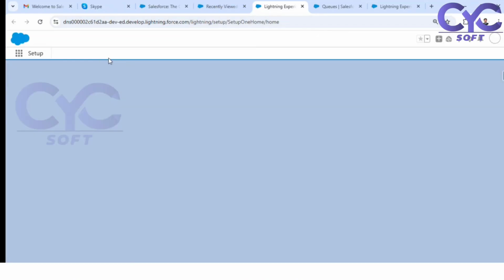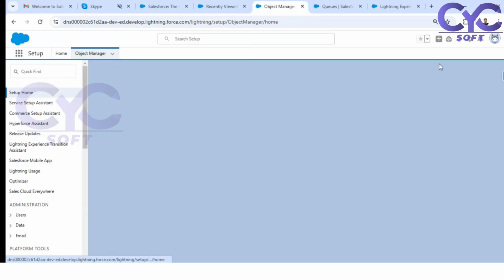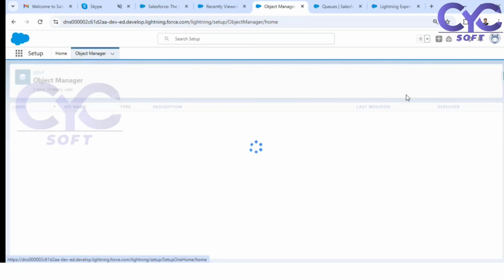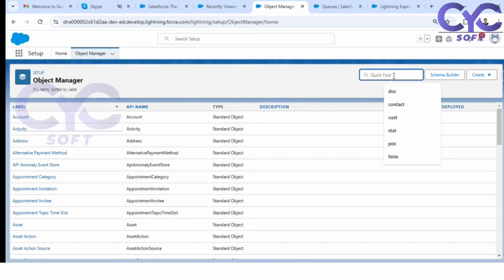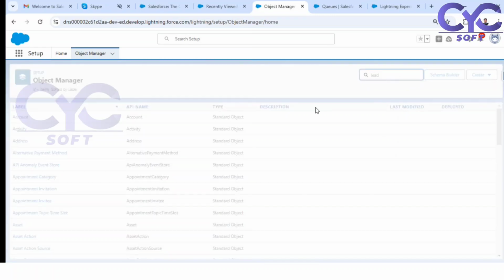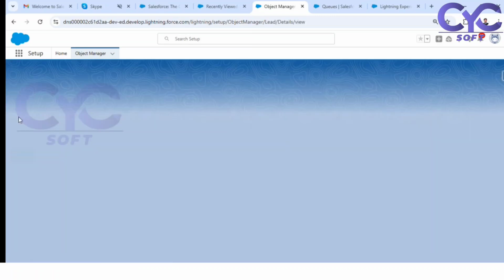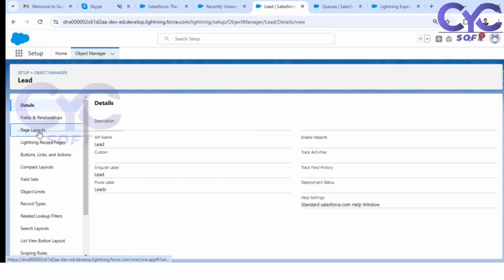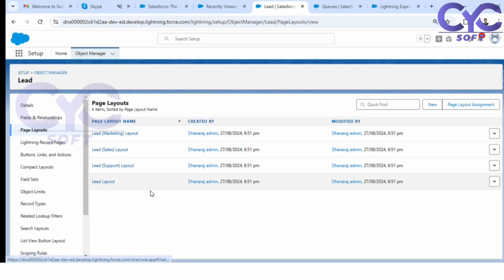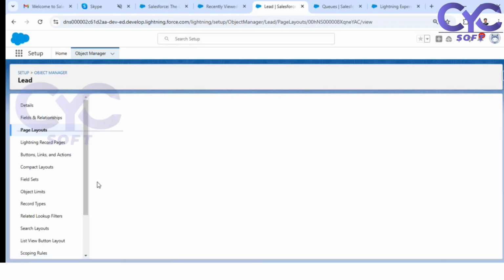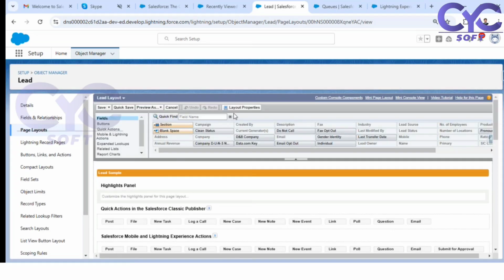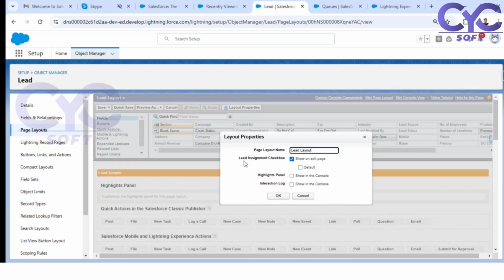Go to the lead object. Okay. Go to your page layouts. Under this lead layout, you have layout properties. If you can see here, layout properties is there. Just click on this layout properties. See here, lead assignment checkbox: show on edit page. It is showing on the edit page.